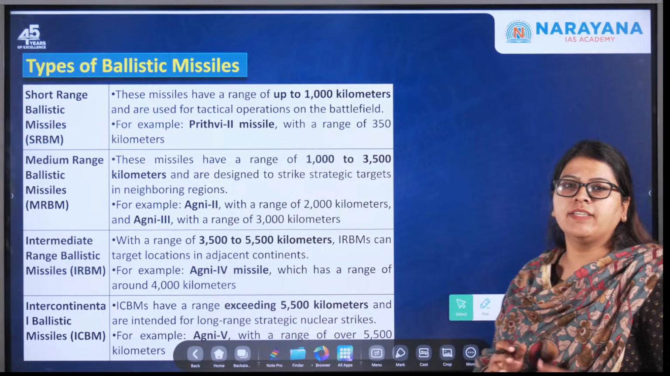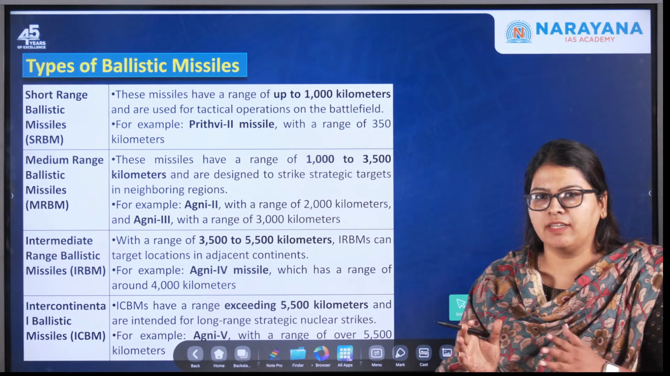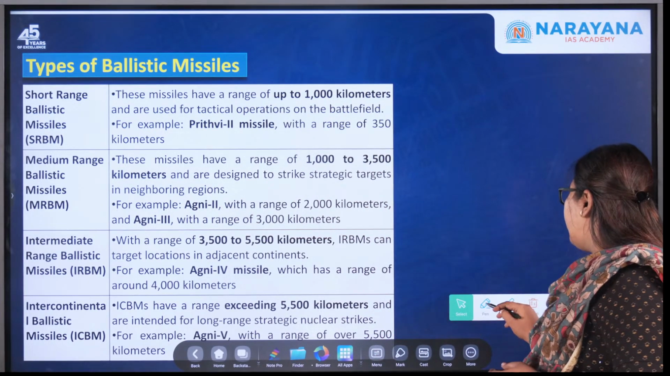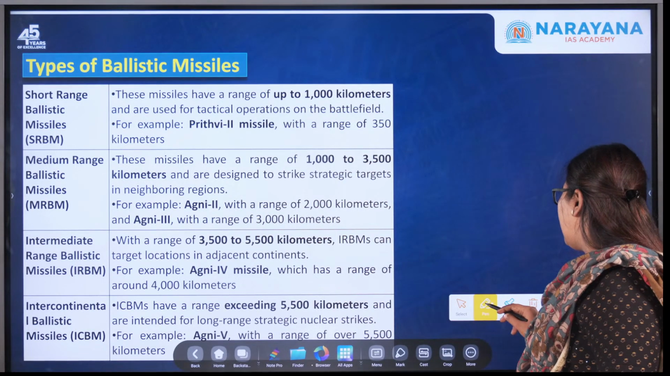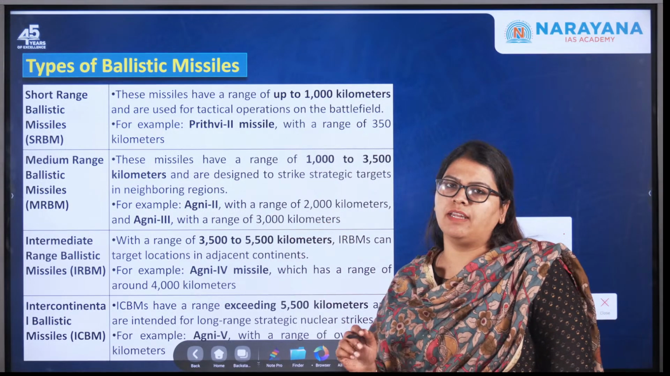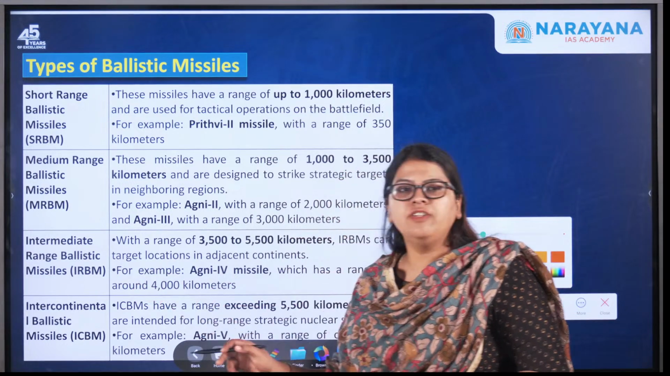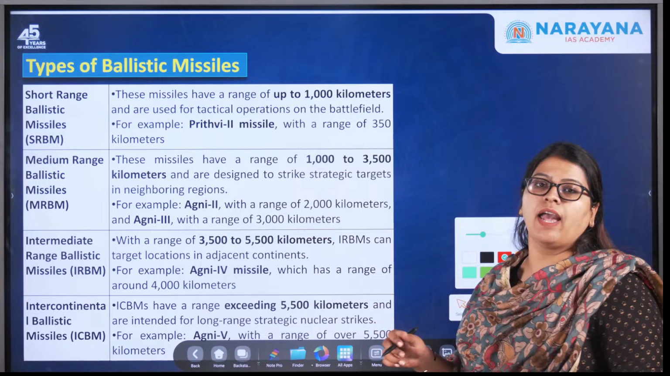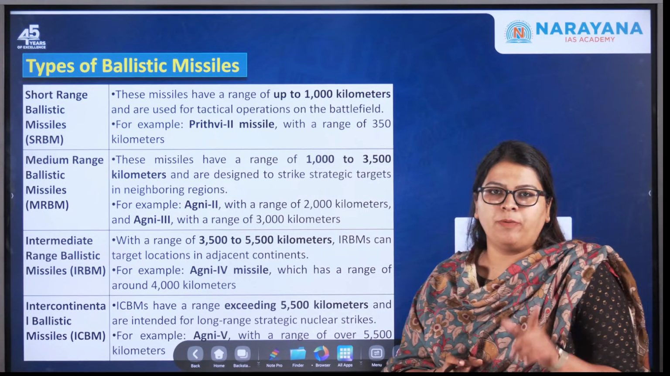Yeah, now before understanding the difference between the ballistic missile and the cruise missile, it is important for us to understand the different types of these ballistic missiles. Ballistic missiles can be of different types, that is the short range ballistic missiles, then the medium range ballistic missiles, then we have the intermediate range as well as the intercontinental ballistic missiles. Now let us look at their characteristic features, which is very, very important for your prelims examination.